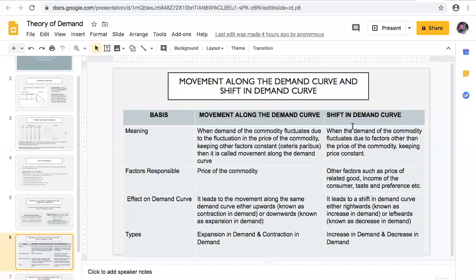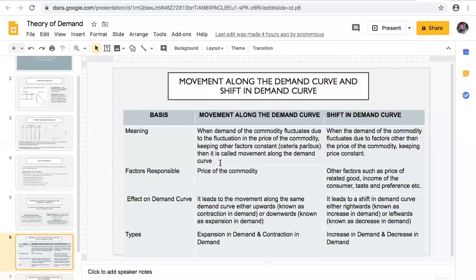And when the demand of the commodity is changing due to other factors, that is, income of the consumer or price of the related good, etc., and there is no change in the price of the commodity, that is, price is constant, but a change in other factors is leading to a change in the demand of the commodity. Other factors.